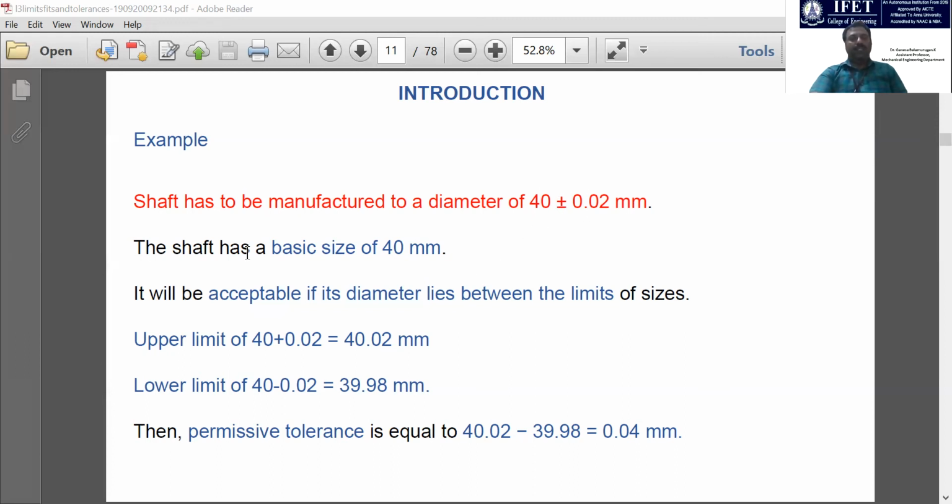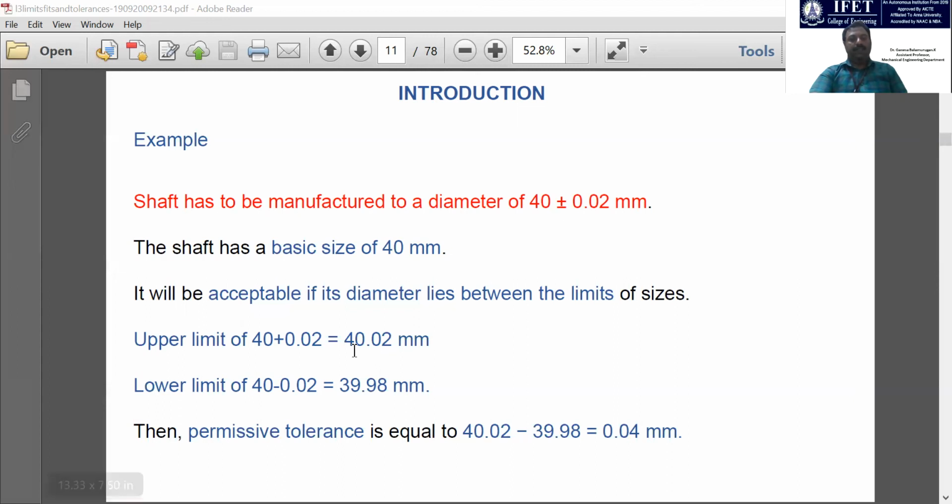So the shaft has a basic size of 40 mm, which is the exact size as per the design that we need to achieve. But we are not able to achieve it because of the factors we have already discussed. So we provide limits, an upper limit and a lower limit, of 0.02 mm.